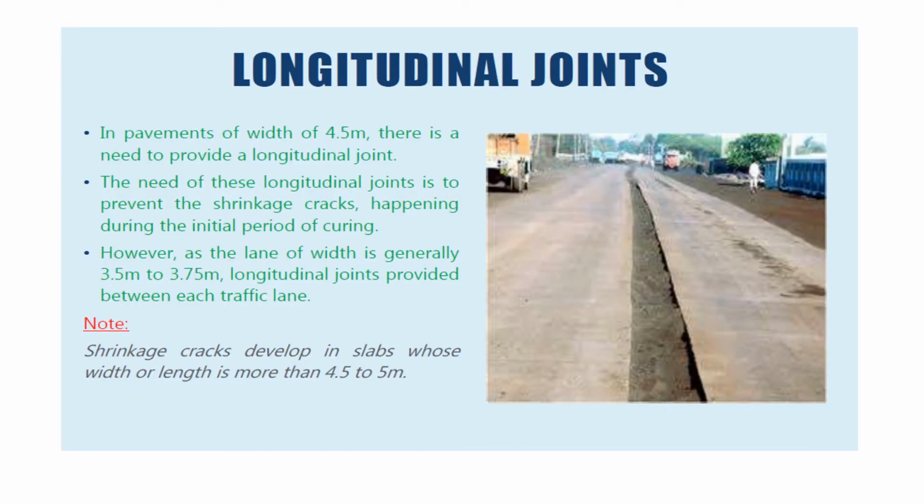Longitudinal joint. Shrinkage cracks generally develop in CC pavement slabs supported on the base course during the initial period of curing, when the length or width of the slab exceeds 4.5 to 5 meter. Therefore, in pavement of width more than 4.5 meter, there is a need to provide a longitudinal joint. However, as the lane width of highway pavement is generally 3.5 to 3.75 meter, the longitudinal joints of CC pavements are provided between each traffic lane. The need of these longitudinal joints is to prevent the shrinkage cracks happening during the initial period of curing.